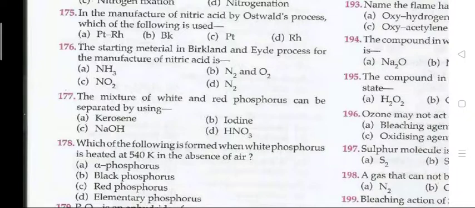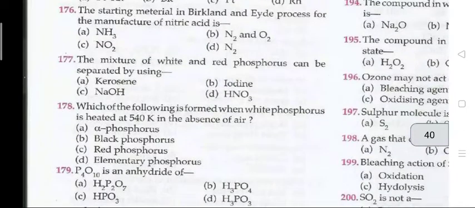The right answer is A, Pt-Rh. The next question, 176. The starting material in Birkeland and Eyde process for the manufacture of nitric acid is, the right answer to 176 is B, that is N2 and O2.